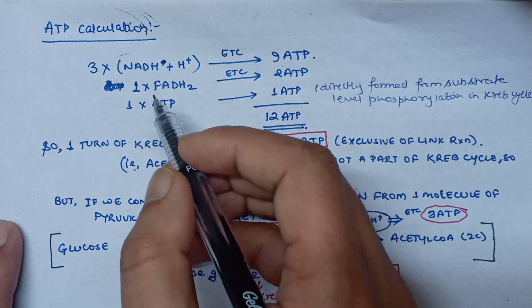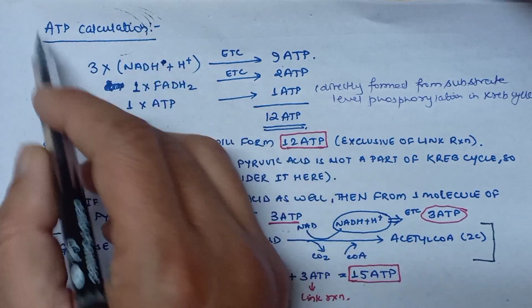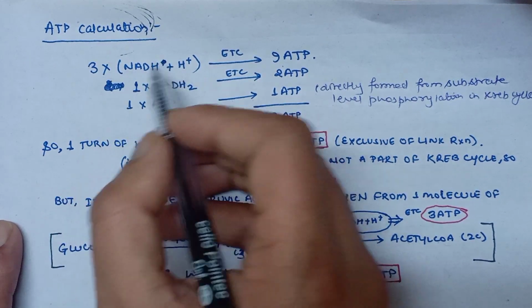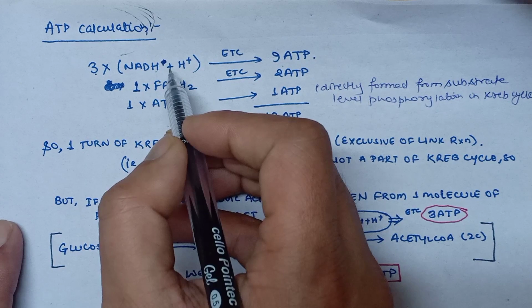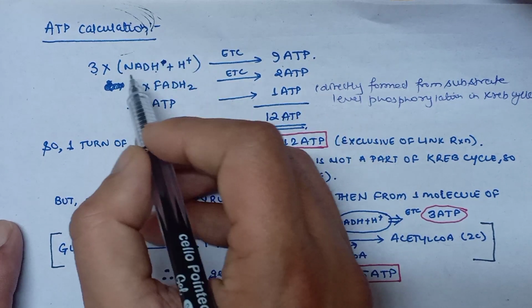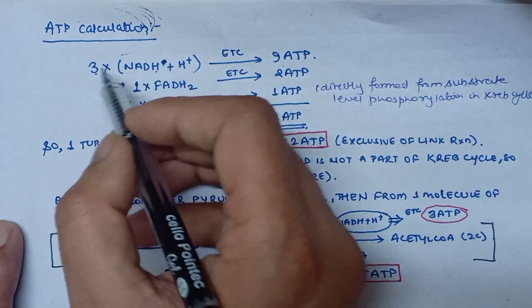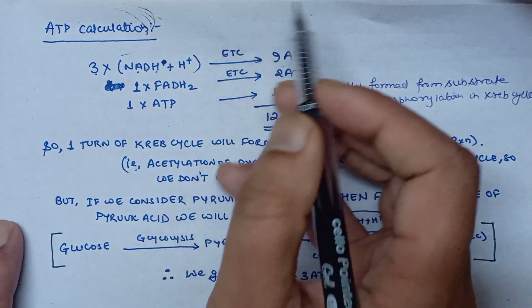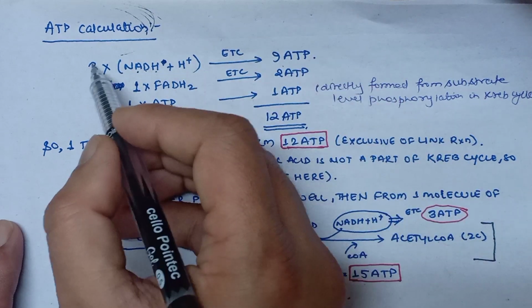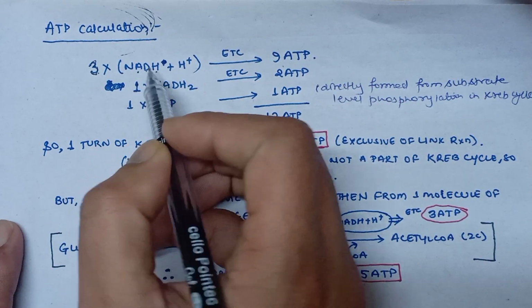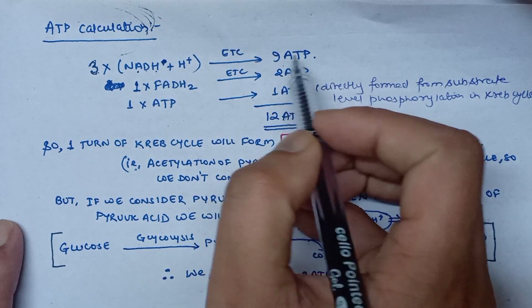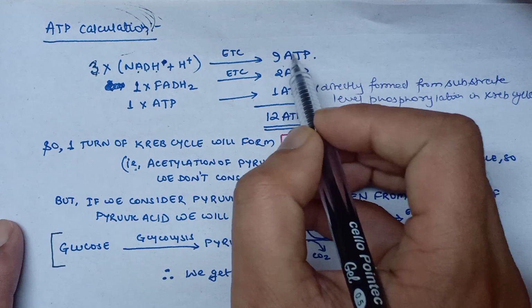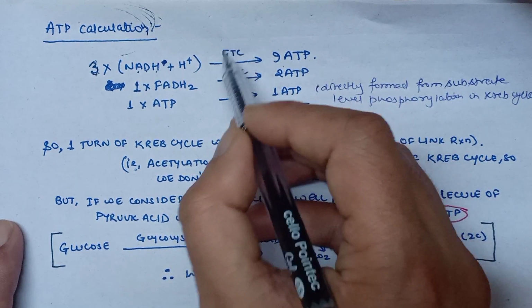Now, how do you calculate the number of ATP generated? In Krebs cycle, we saw that there are 3 NADH plus H plus produced. This NADH will go into the electron transport chain to form 3 ATP each. So there are a total of 3 NADH formed, so 3 into 3 will give you 9 ATP when it goes into the electron transport chain.